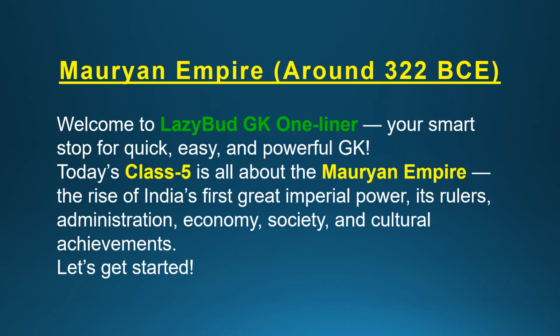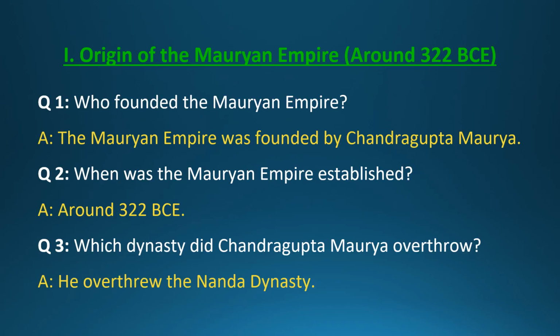Today's Class 5 is all about the Mauryan Empire, the rise of India's first great imperial power, its rulers, administration, economy, society, and cultural achievements. Let's get started. Section 1. Origin of the Mauryan Empire, around 322 BCE.